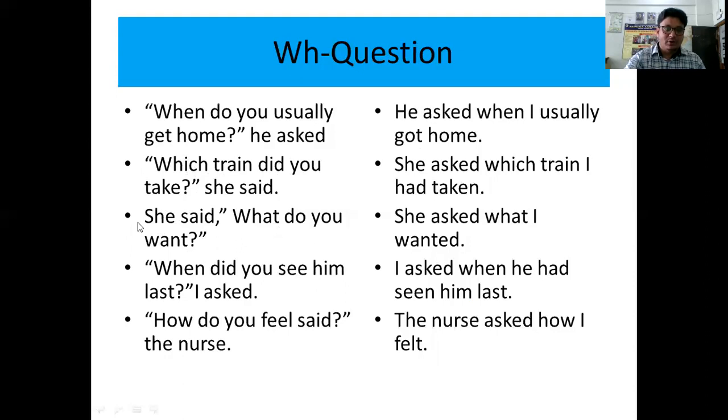She said, what do you want? She asked what I wanted. Instead of changing do does into did, in an interrogative sentence, we are going to convert V1 into V2. So the answer will be she asked what I wanted. When did you see him last? I asked when I had seen him last. How do you feel? Said the nurse. The nurse asked how I felt.